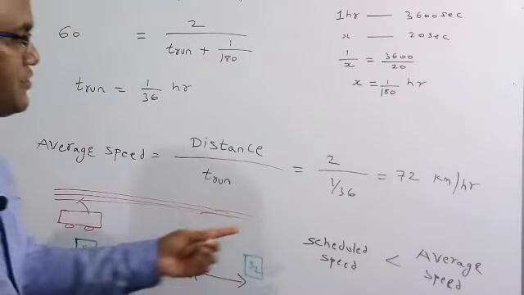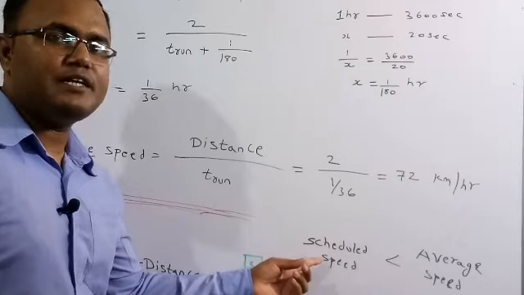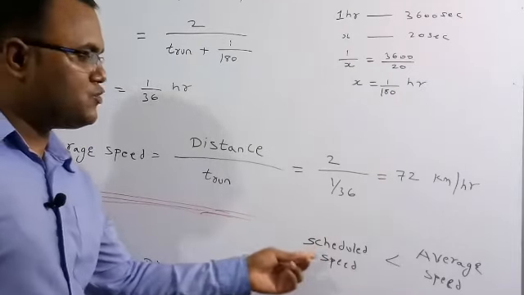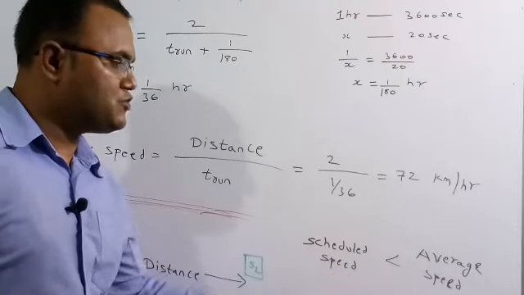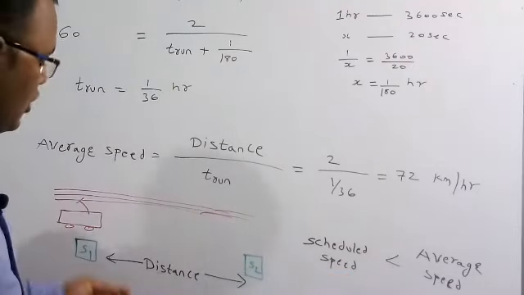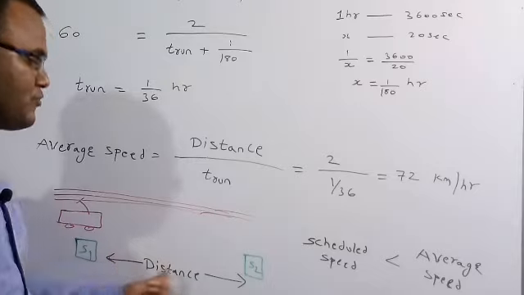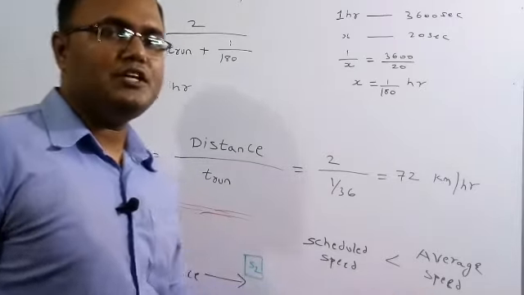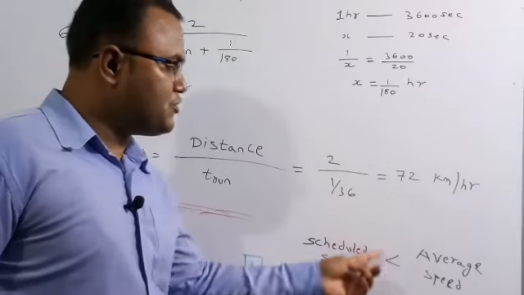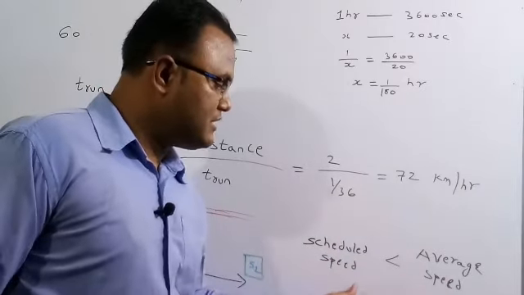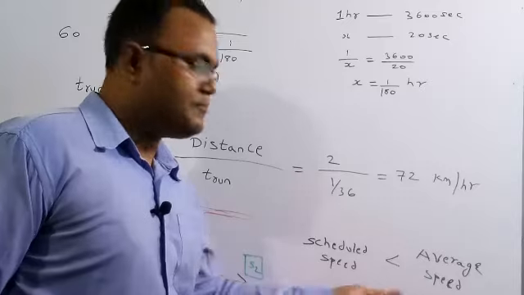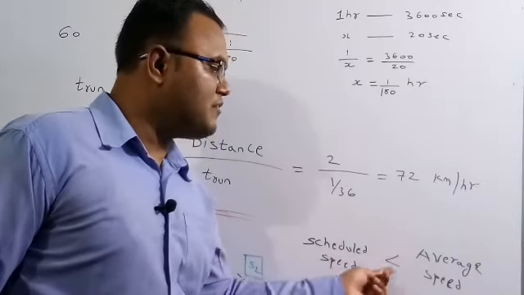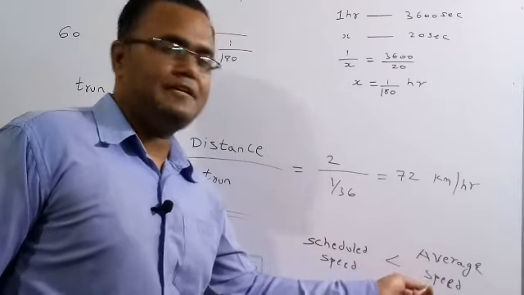So therefore the scheduled speed is equal to distance by the time for run and also time to stop. Those two times are included in the scheduled speed. But in case of average speed, it is only the distance by the time of run, and the time of stop is not included in the average speed. So therefore the scheduled speed is less than the average speed, because here T stop is also included, but in the average speed T stop is not included. So scheduled speed is always less than the average speed.